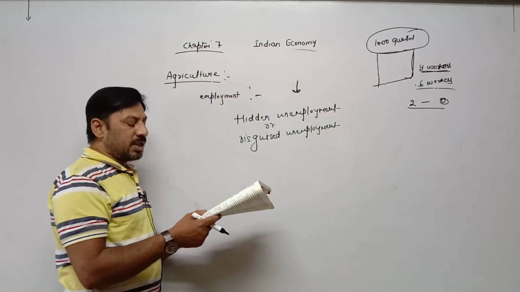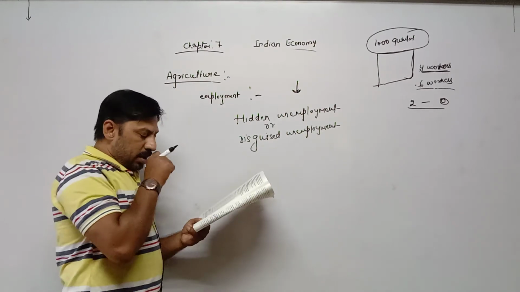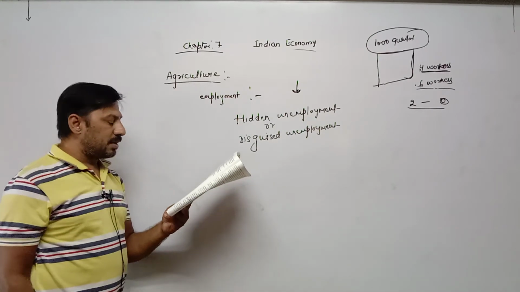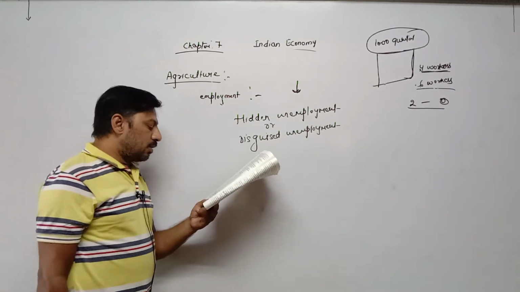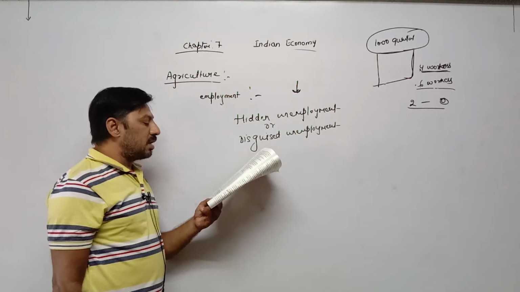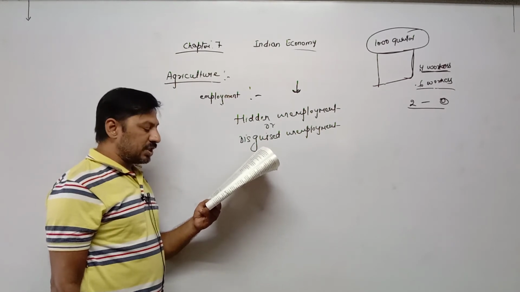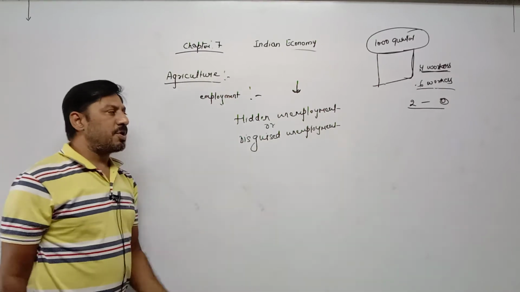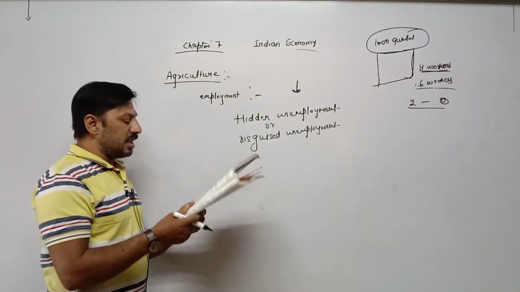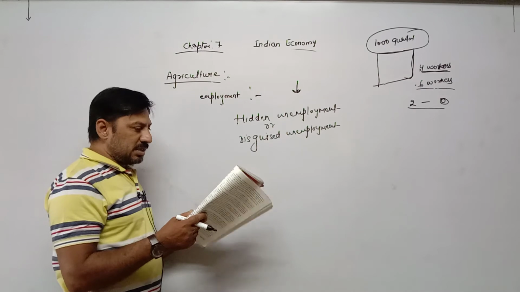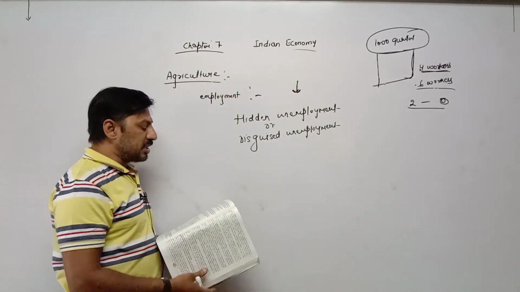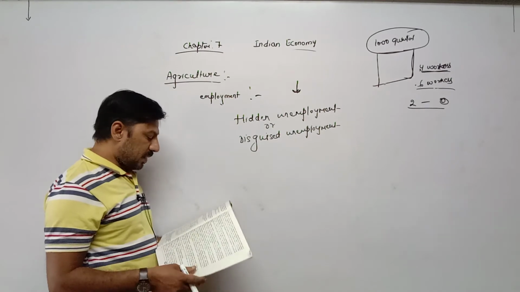Now, due to industrialization, it declined to 58% in 2001 and then decreased again to 49% in 2013-14. So according to the latest report, only 49% of the total population is engaged in the agricultural sector, which was 72% at the time of independence. So this type of change takes place.